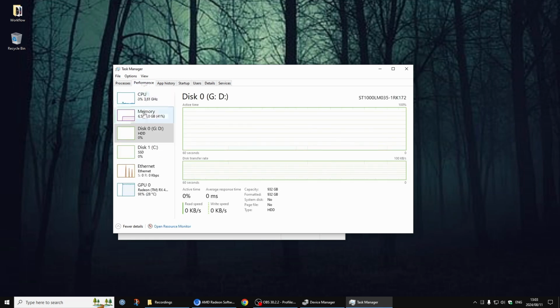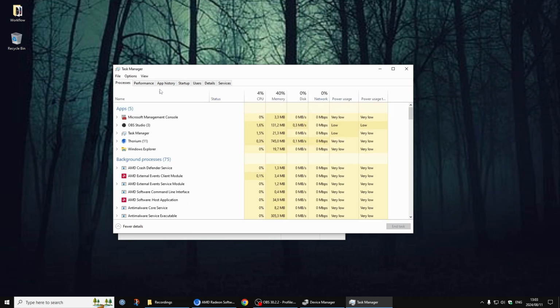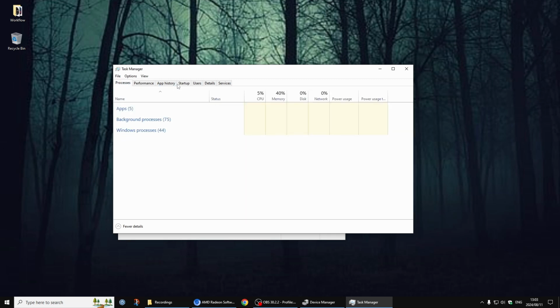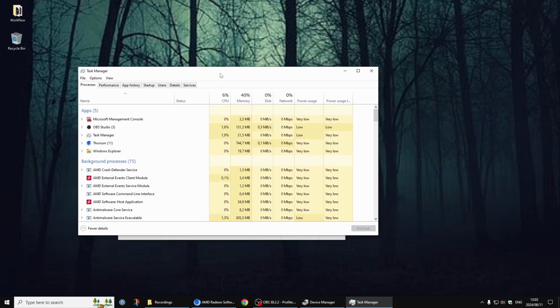And then check in your performance. Is anything running in the red? Is it running at the top of this bar? Obviously if you have a game in the background, it will be a bit higher. But if not, check your processes and your startup for what is eating up all your resources. That might help with the sound crackling as well. So yeah,